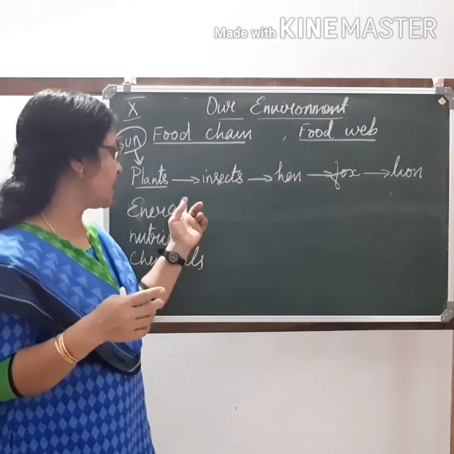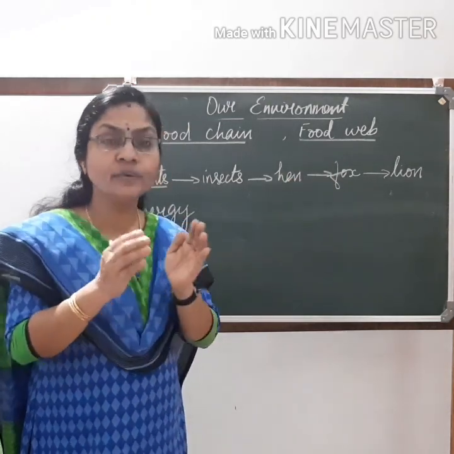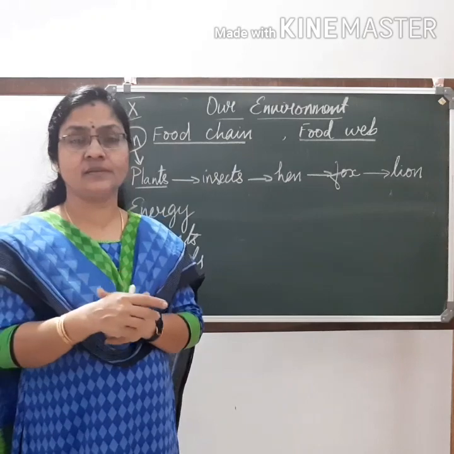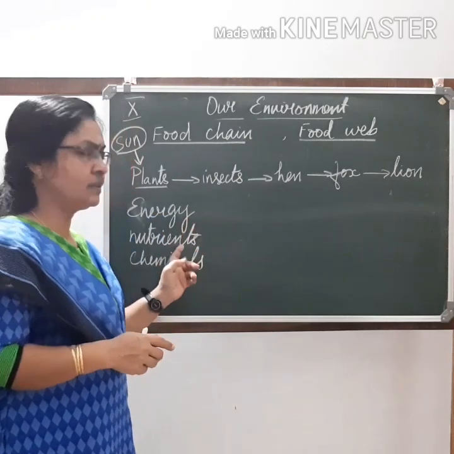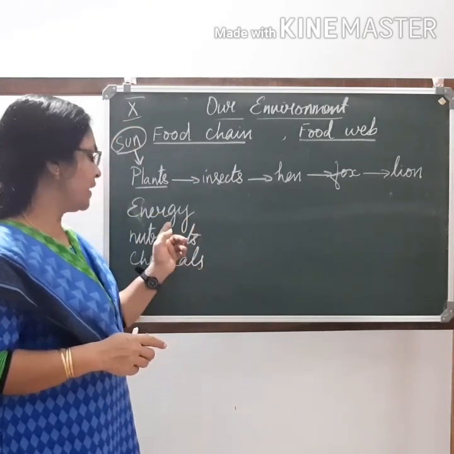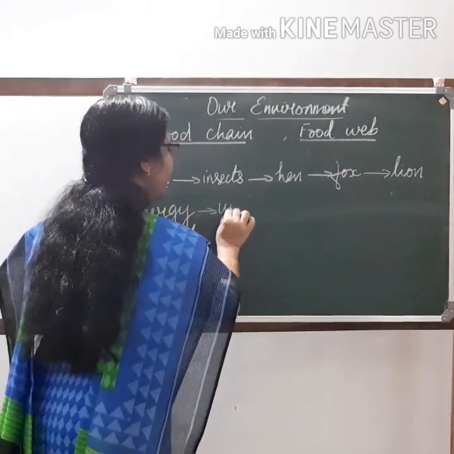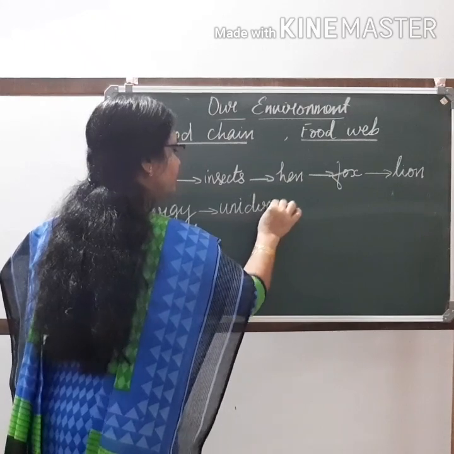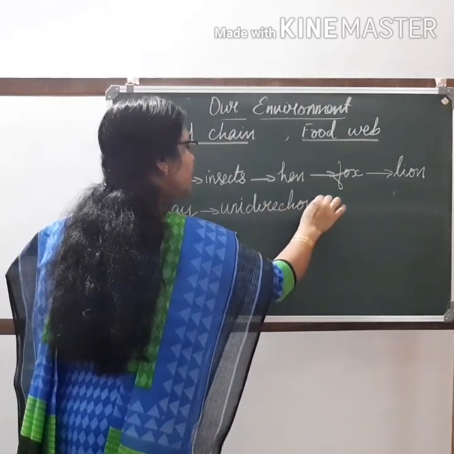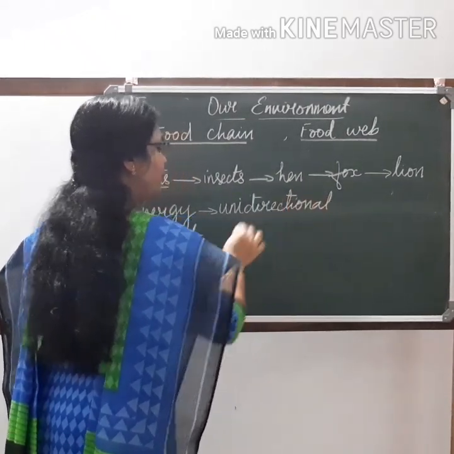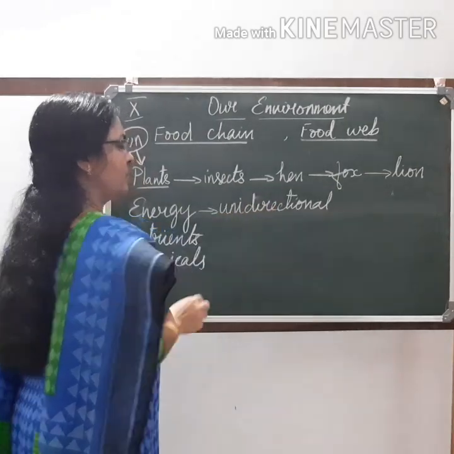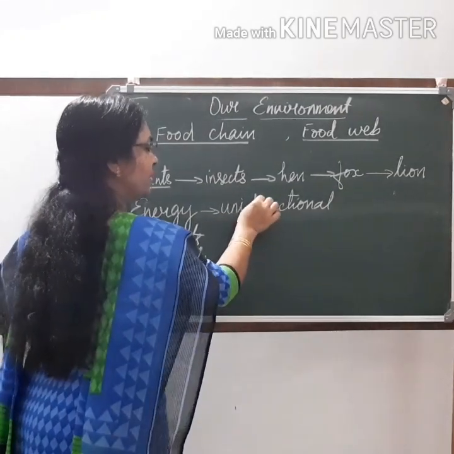As the trophic level increases, the accumulation of chemicals will increase. So we will be learning about 3 things. First, let us see energy. I told you energy is unidirectional. Energy flow is unidirectional.